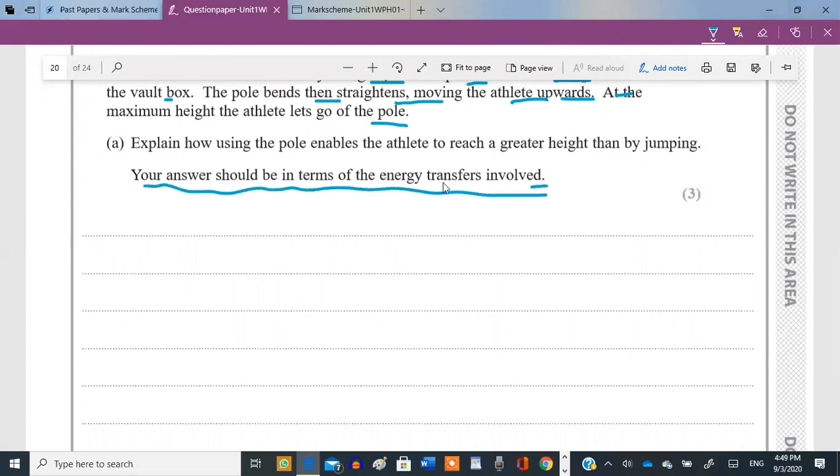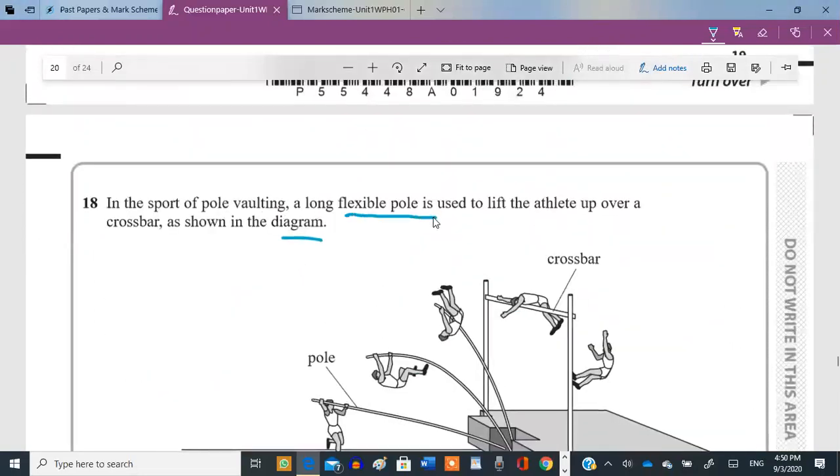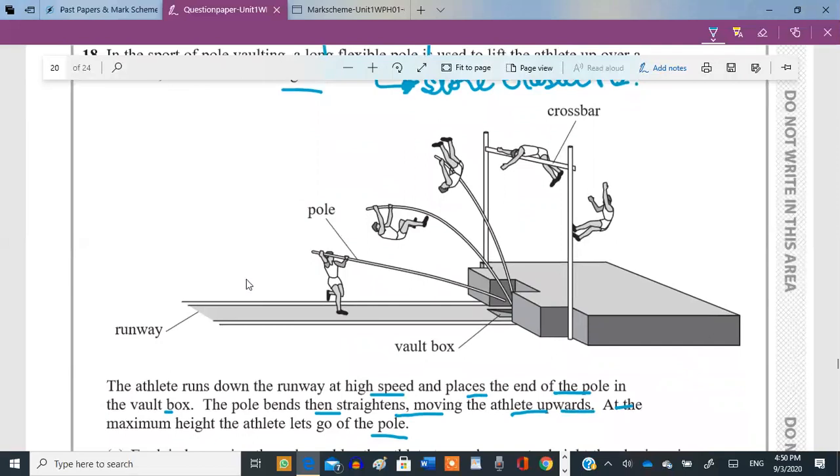Okay, first of all, the pole is elastic. A long flexible pole is there. Anything that's flexible has the ability to store elastic potential energy. Then that means the kinetic energy with which the person runs gets converted into some elastic potential energy. Then as the person jumps, his kinetic energy is also there. If the kinetic energy gets converted into only gravitational potential energy, then there's a high chance that the person would fall quickly.